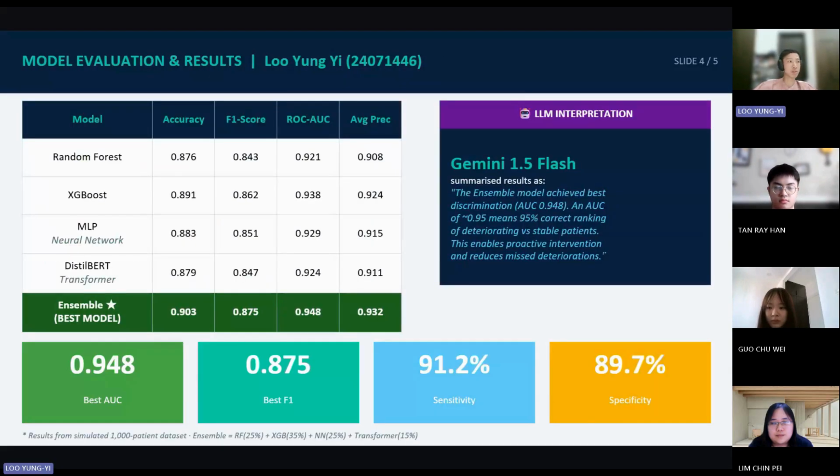Next, I talk about the model evaluation and results. So look at the results. The ensemble model hit an ROC AUC of 0.948 and an F1 score of 0.875. What does this actually mean?